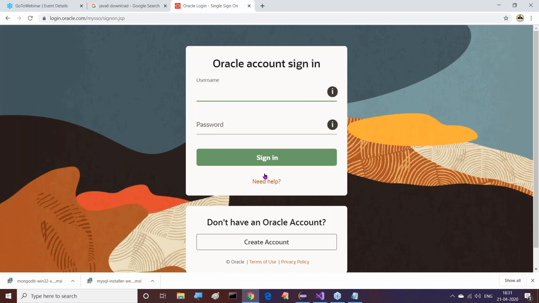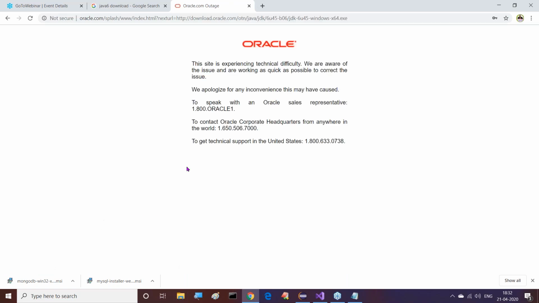Right, sir. Better to have an Oracle account. If you do not have an Oracle account, try to create that account. Just create an account, definitely we are able to get it. That's my point. Create an account. We can click there, and some fields will be available. We have to enter those fields anyway. But I already have my account, it is already available with me. So I just want to click on sign in. Automatically I'm able to download it.